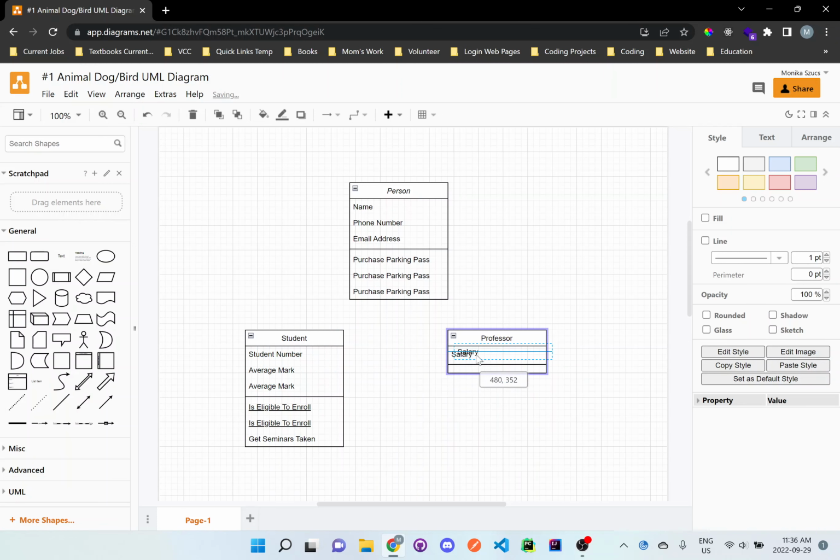I'm just adding 3 instance variables at the top, and then 3 methods at the bottom.